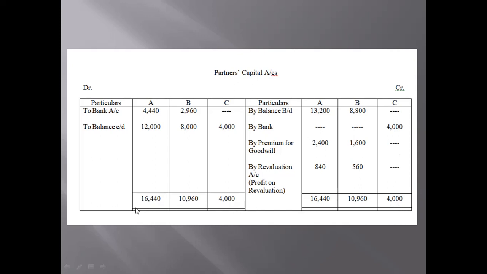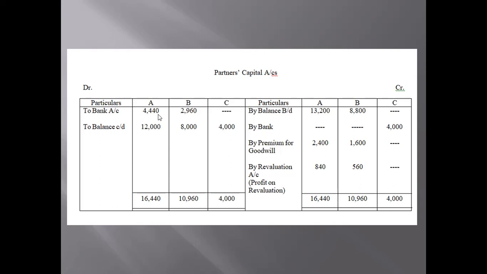Now the question is saying that the capitals of A and B should be 12,000 and 8,000 respectively. So to balance, the closing balance should be 12,000 and 8,000 for A and B, and whatever is the extra amount, that is the surplus, that surplus is to be given to them.